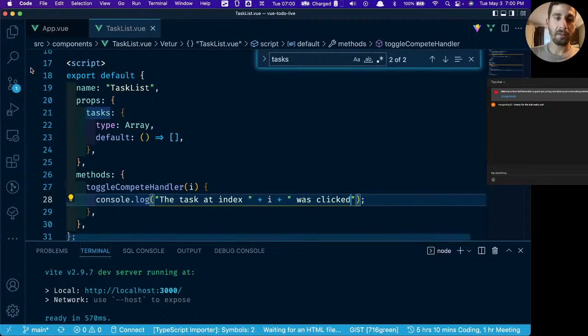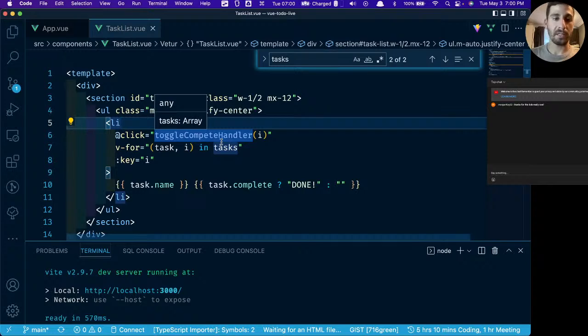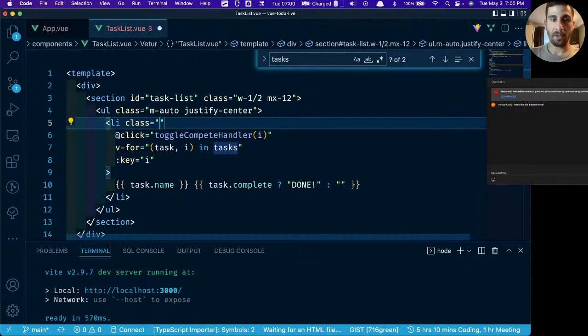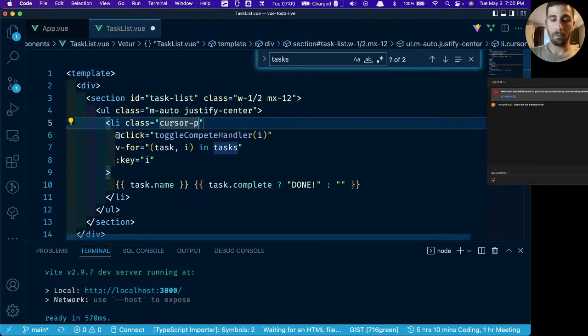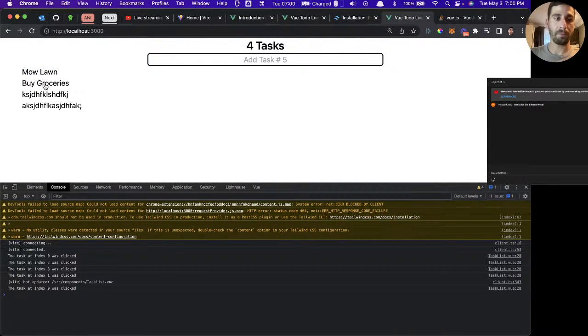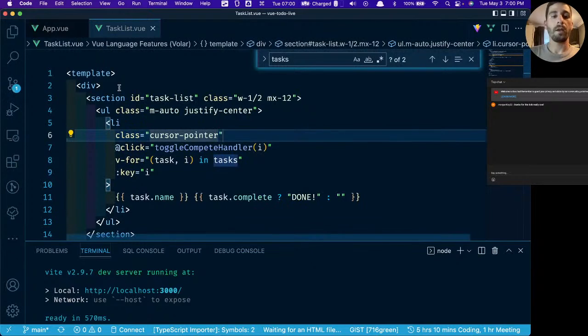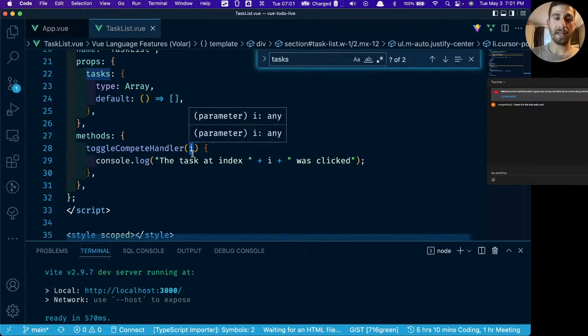We're using Tailwind, so it's a real quick, easy fix to modify that. We just say class equals cursor pointer. Now when we hover over it, now we have the pointer. Okay, so now we have this method. It's able to access the index when we click on it.